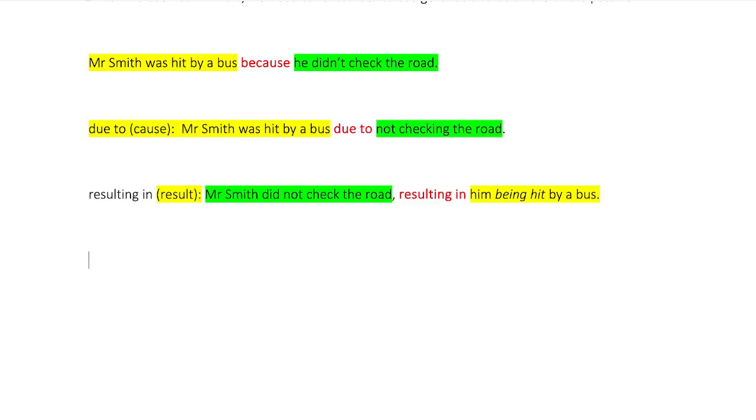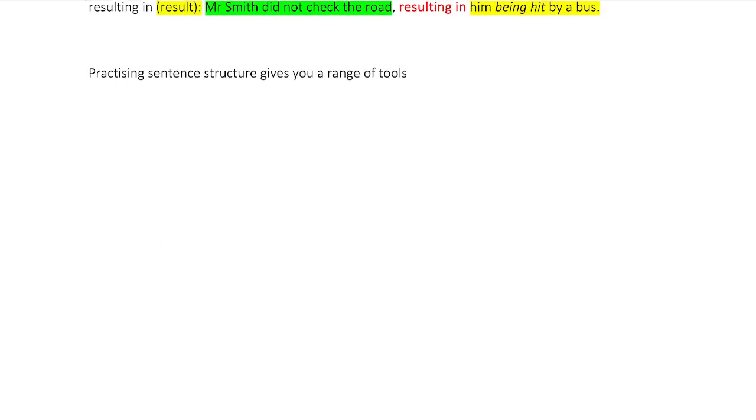Remember that practicing this grammar, let me just make a few notes here. Practicing sentence structure grammar gives you a range of tools for OET writing.